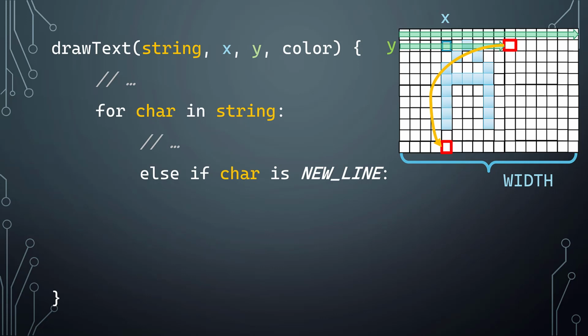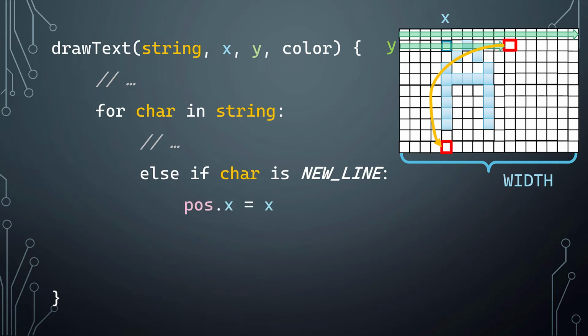So we want to draw the next character after the new line at the same level horizontally that we were told to draw our text in, but we need to drop one line of text below that. So we need to compute the position and the offset accordingly.